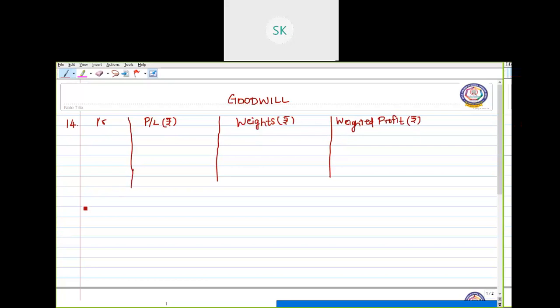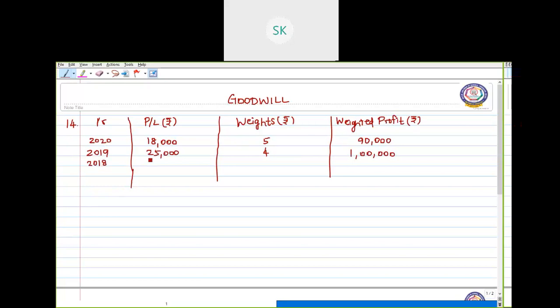So here, first we will have the recent year, that is 2020. The profit earned is 18,000 and the weight to be assigned is 5. So our weighted profit becomes 90,000. Next, in 2019, the profit earned is 25,000. The weight assigned is 4 for this year and the weighted profit becomes 1 lakh.